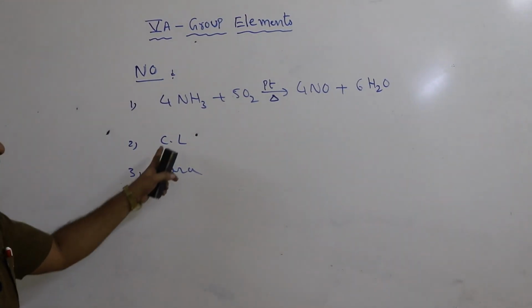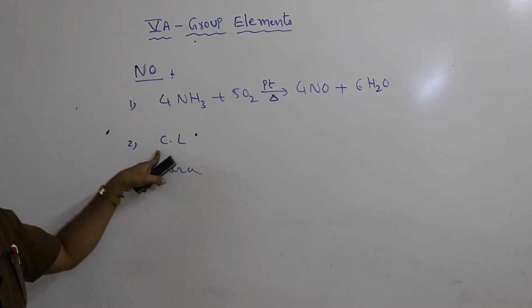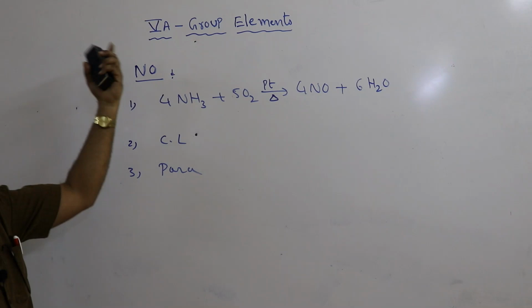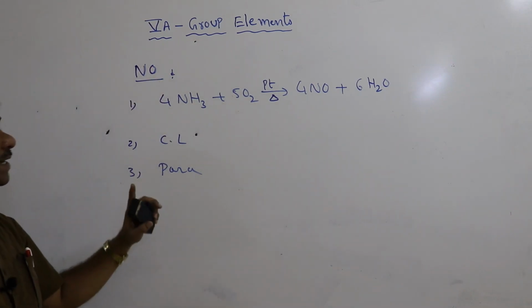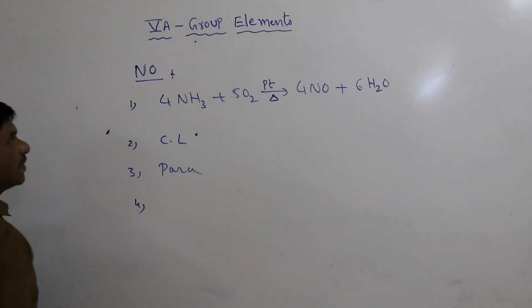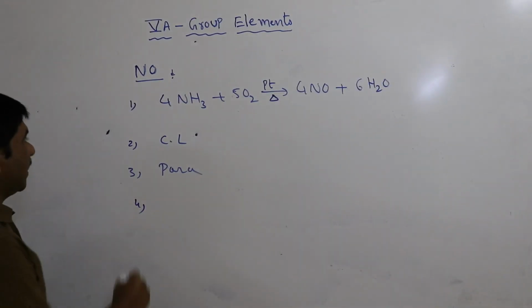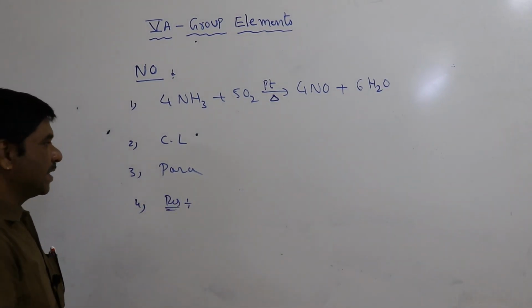Nitrous oxide is a colorless gas. Nitric oxide is also a colorless gas. Nitrous oxide is diamagnetic in nature. Nitric oxide is paramagnetic in nature. And this nitric oxide also has a resonance structure.